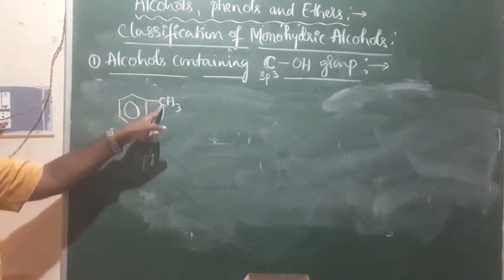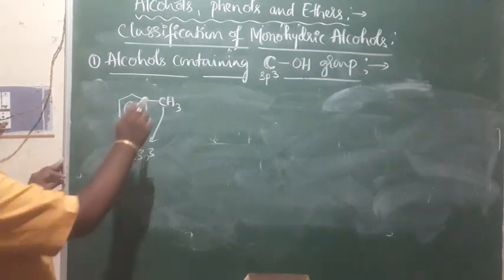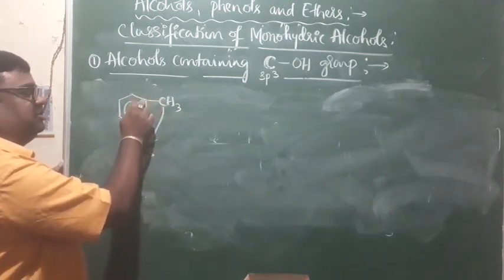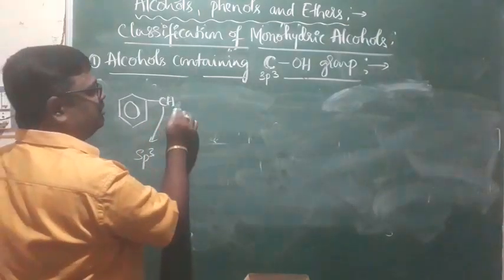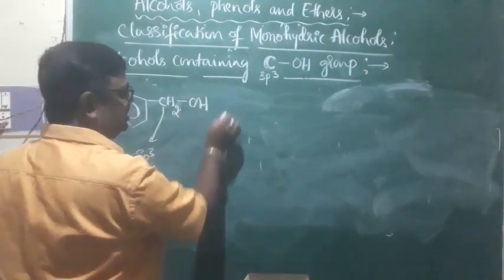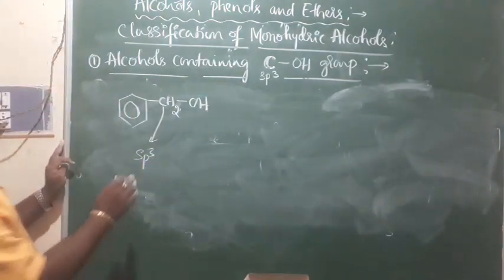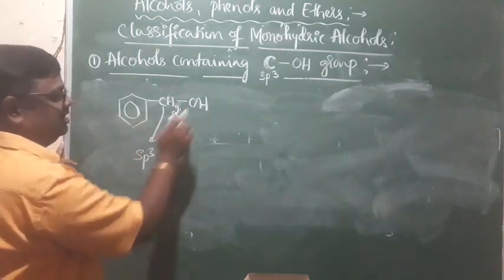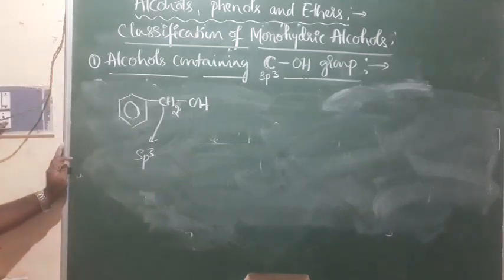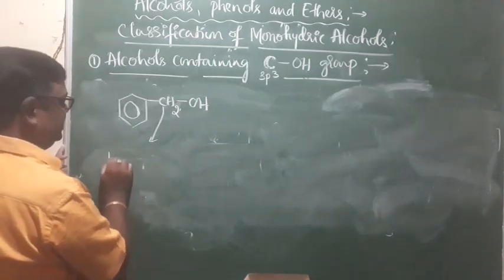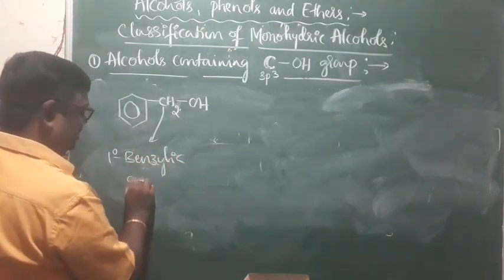This sp3 hybridized carbon directly attached to the benzene ring is called benzylic carbon atom. If one hydrogen atom of this benzylic carbon is replaced by OH group, you are going to get benzylic alcohol. And of course, this is benzylic alcohol, where the OH group is attached to the sp3 hybridized benzylic carbon. And it is primary benzylic alcohol. This is primary benzylic alcohol,